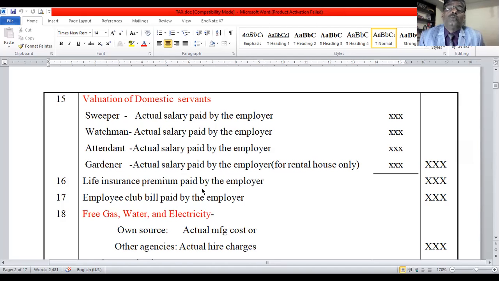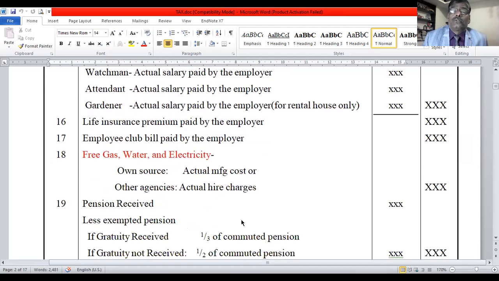If the house is owned by employer, then you don't take this item. You don't take the gardener. Gardener is related with company garden. Then insurance premium paid by employer is also a taxable perquisite. Employee club bill paid by the employer is also a taxable perquisite. You take that. And free gas, water, and electricity, as I already explained in the previous class.